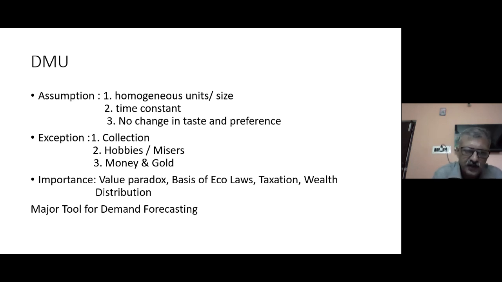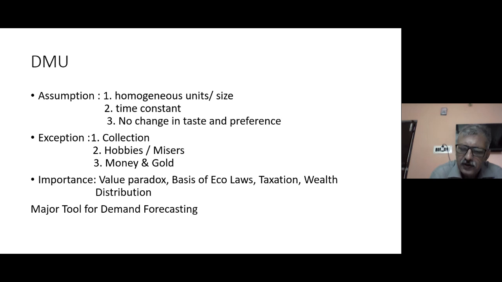This theory is one of the major tools for demand forecasting. It helps us to understand the real value or the maximum value of any commodity, the price that we set up. That's what is called the value paradox. It is the law on the basis of which all demand and supply related decisions are always taken. It also helps for the purpose of distribution of wealth, at micro level or macro level. And it helps the statutory body, the regulatory body, in taking taxation related decisions.